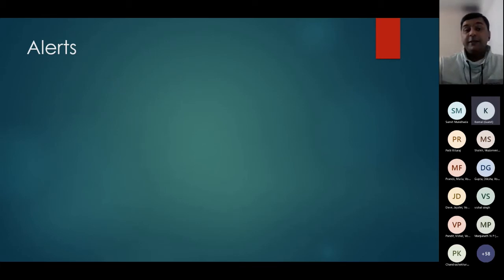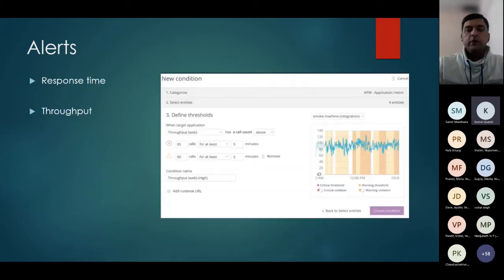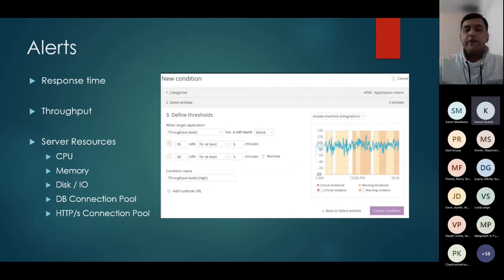Those alerts can be set up based on response time, throughput, and server metrics, which are CPU, memory, disk IO, DB connection pool, HTTP connection pool.